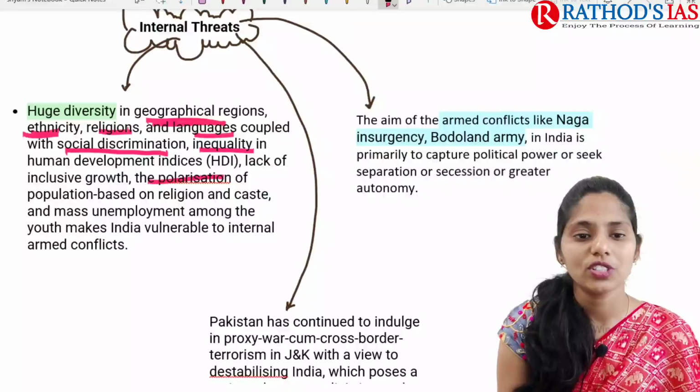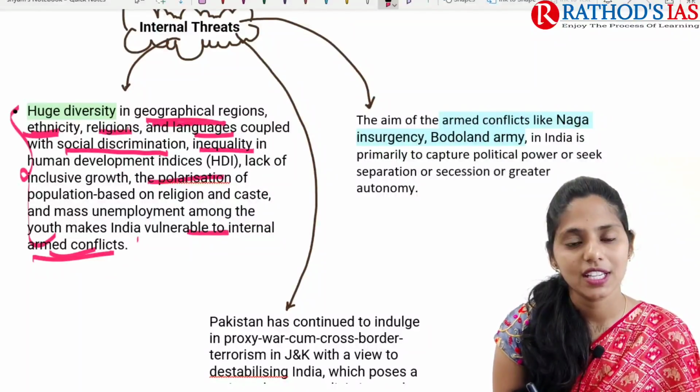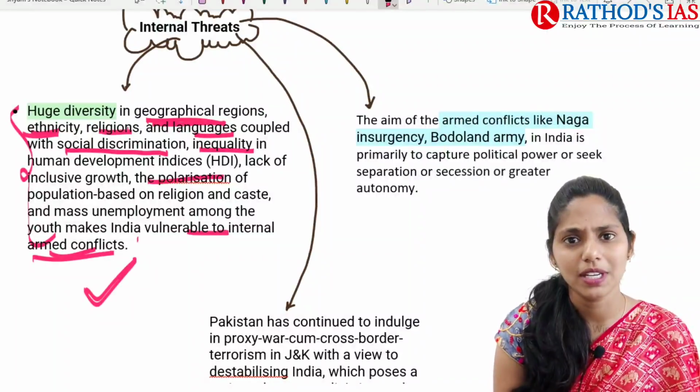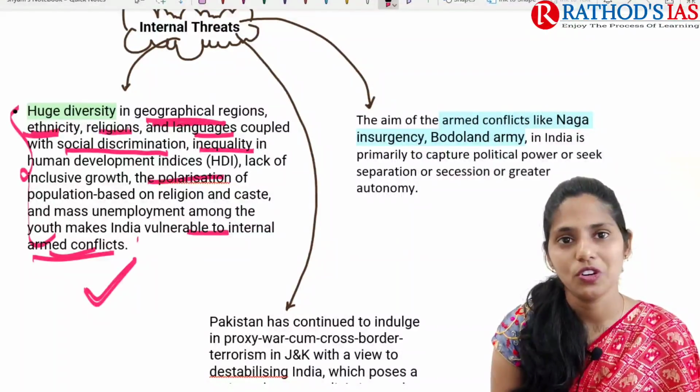So these are some of the important factors that are leading to internal armed conflicts. And recently, because of the spreading of fake messages on social media, that is also leading to mob lynching. So this is a recent challenge we are facing.